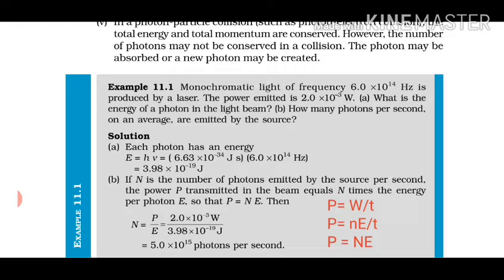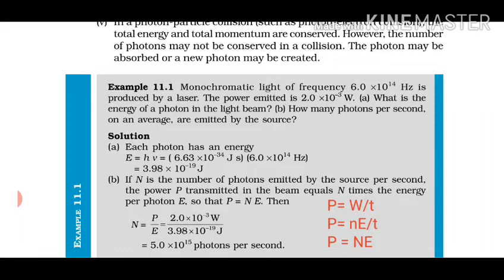The power emitted is how much? The laser has some power, and that power is how much? 2 into 10 raised to power minus 3 watt. And what do we have to find out? Part a is: what is the energy of the photon? We have to find the energy of the photon. So we all know the formula. Energy of photon is how much? It is h into nu, Planck's constant multiplied by frequency, and because Planck's constant is a constant, it has a particular value, so it need not be mentioned in the statement of the numerical.